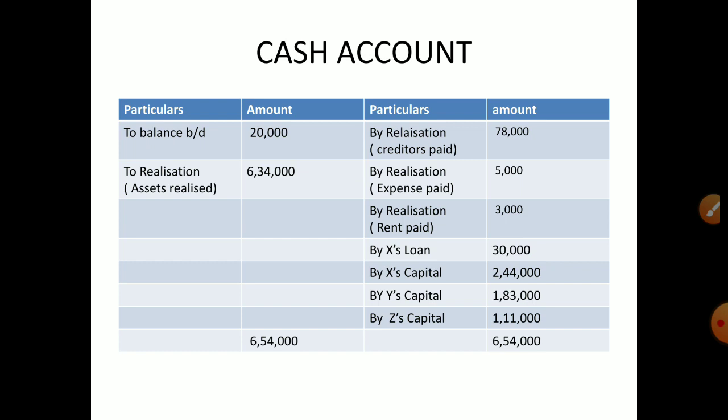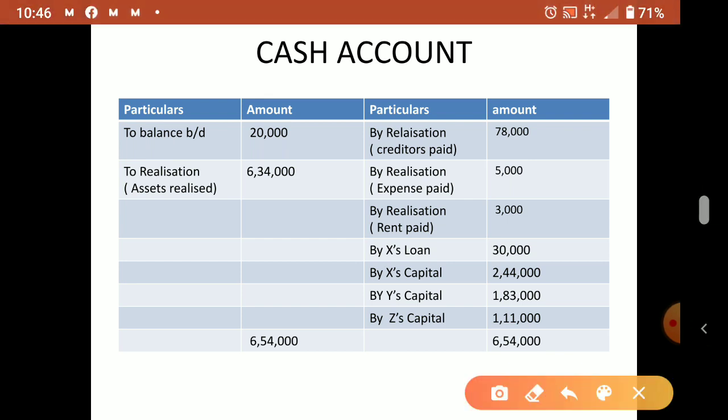So first, to balance brought down. First we have to start with the cash balance. What is there in the balance sheet? Go to the question, check the balance sheet asset side. How much cash is given? 20,000. So first you have to start from the cash balance or bank balance which is given on the asset side. So 20,000 we put.